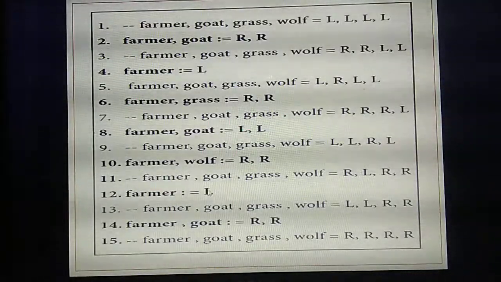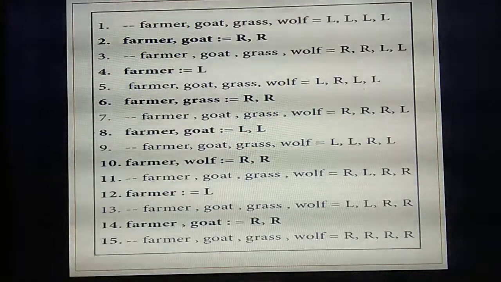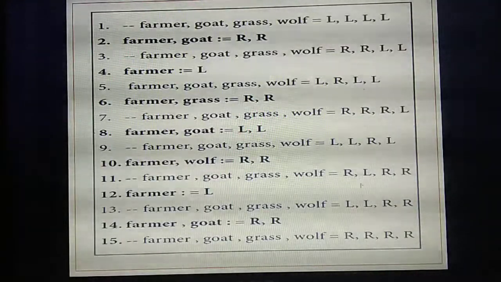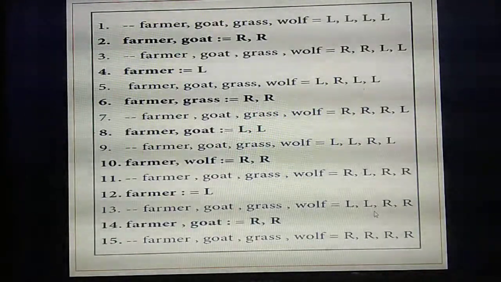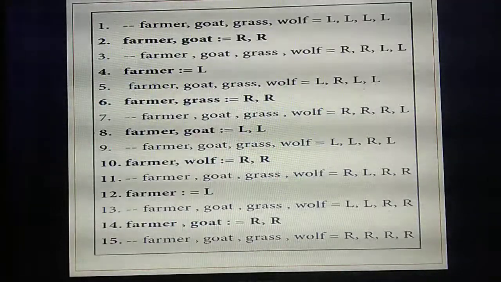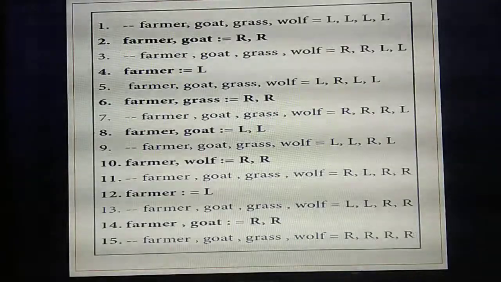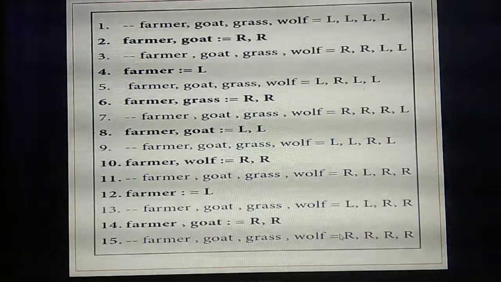So the value of farmer is L. So now whose value is L? The farmer as well as the goat. Then, last step, the farmer is carrying the goat along with him. Now he reaches the right side. See, all of them are on the right side.